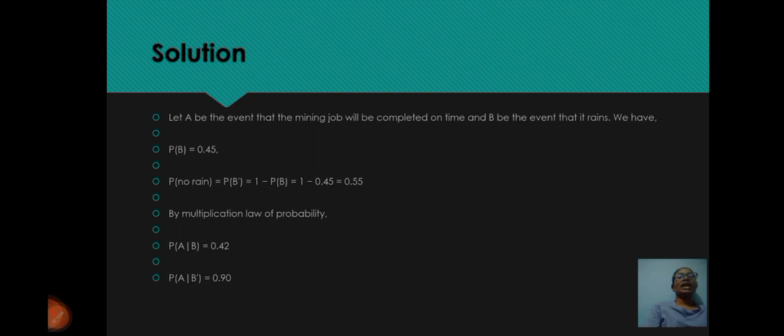Solution. Let A be the event that the mining job will be completed on time and B be the event that it rains. We have P(B) = 0.45 and P(no rain) = P(B') = 1 - P(B) = 1 - 0.45 = 0.55. By the multiplication law of probability, P(A|B) = 0.42 and P(A|B') = 0.90.